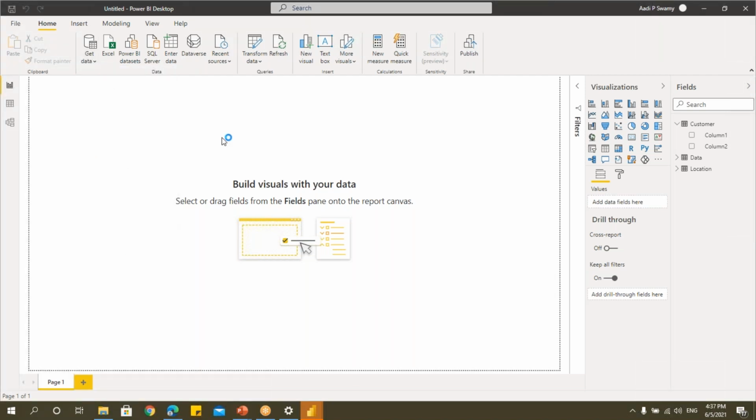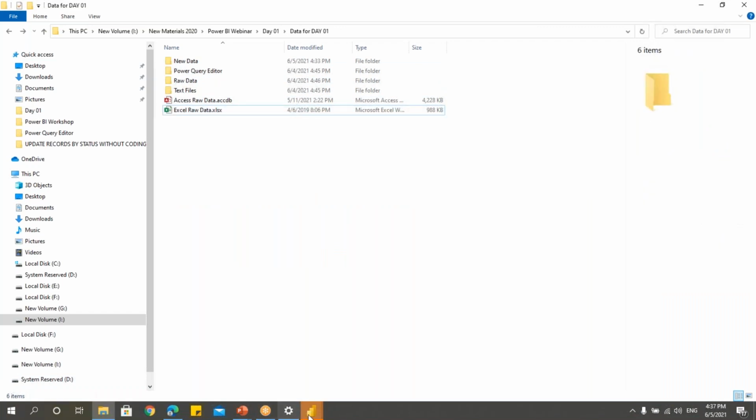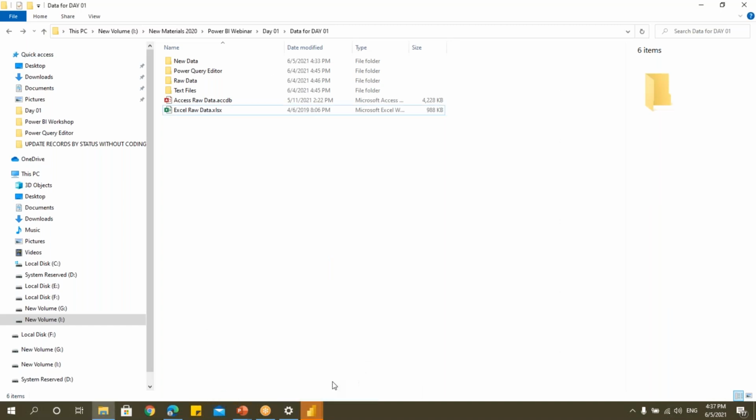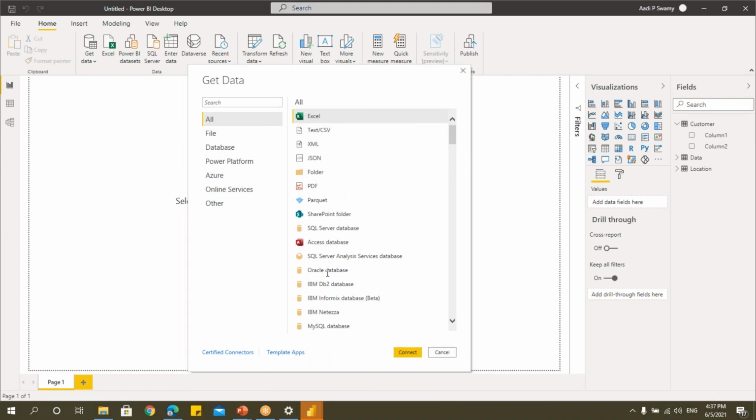If you go to this More, say Get Data, More, I just showed only Excel. So for your sake, I've kept other data sets also here. If you want, you can go and select those types here. So here we have different data sources you can connect, and then you can start using that. All the databases I've shared. If you click on this Access database, say connect, you can connect to that Access database and get the data. It's the same process. Slight changes will be there. It's self-explanatory, you can easily work on that.